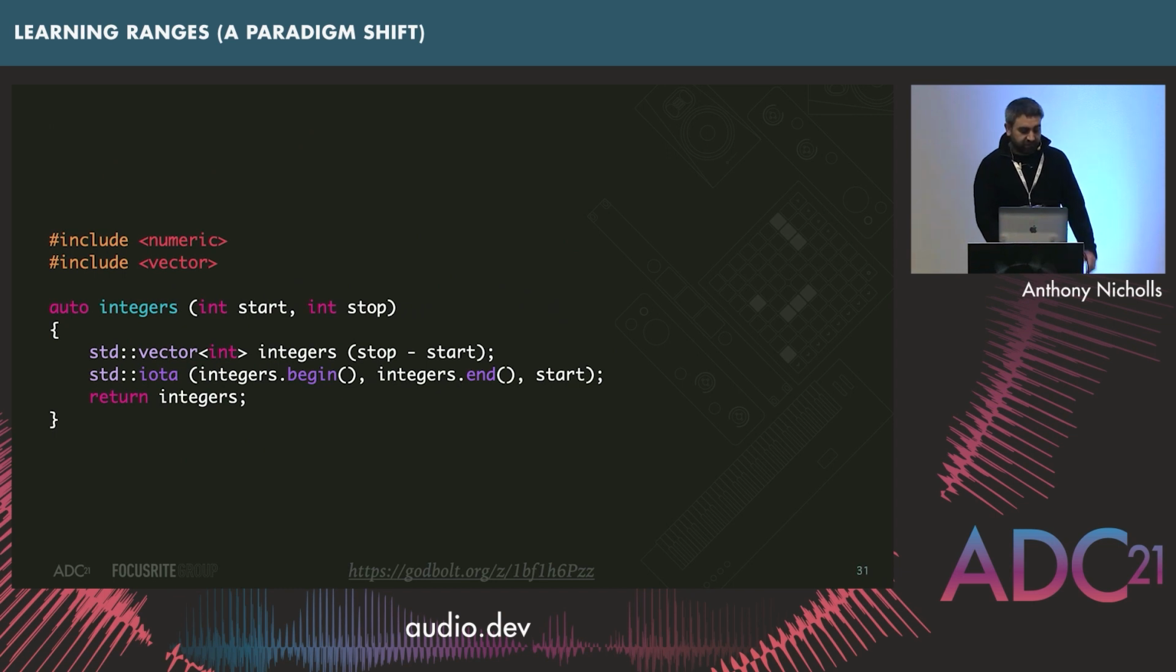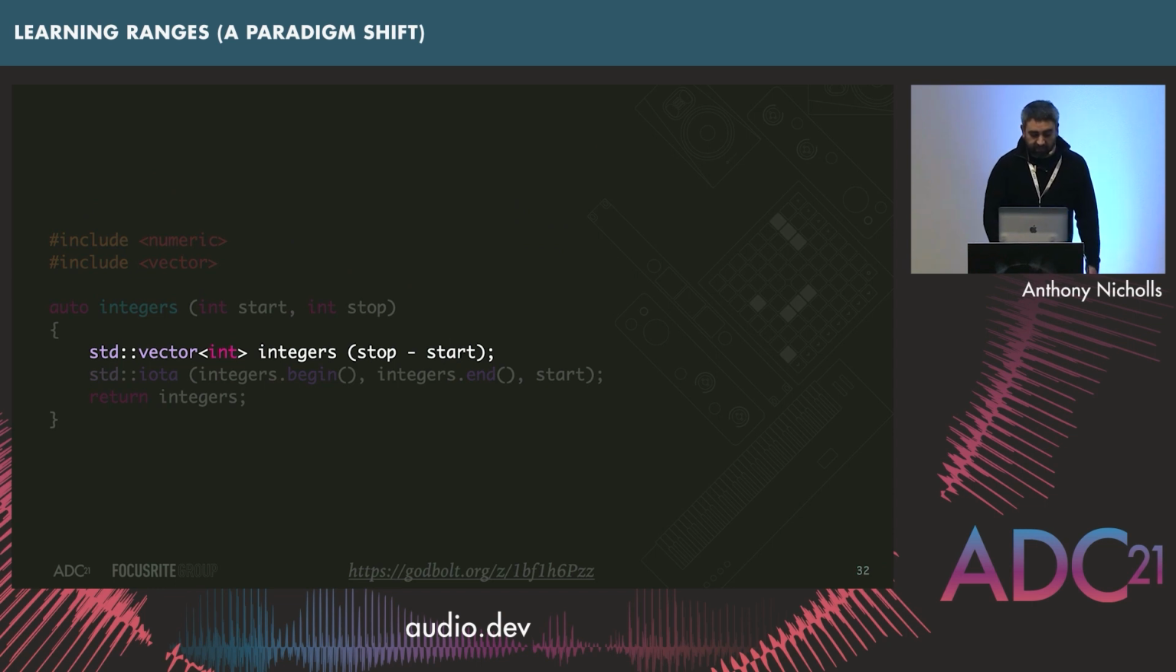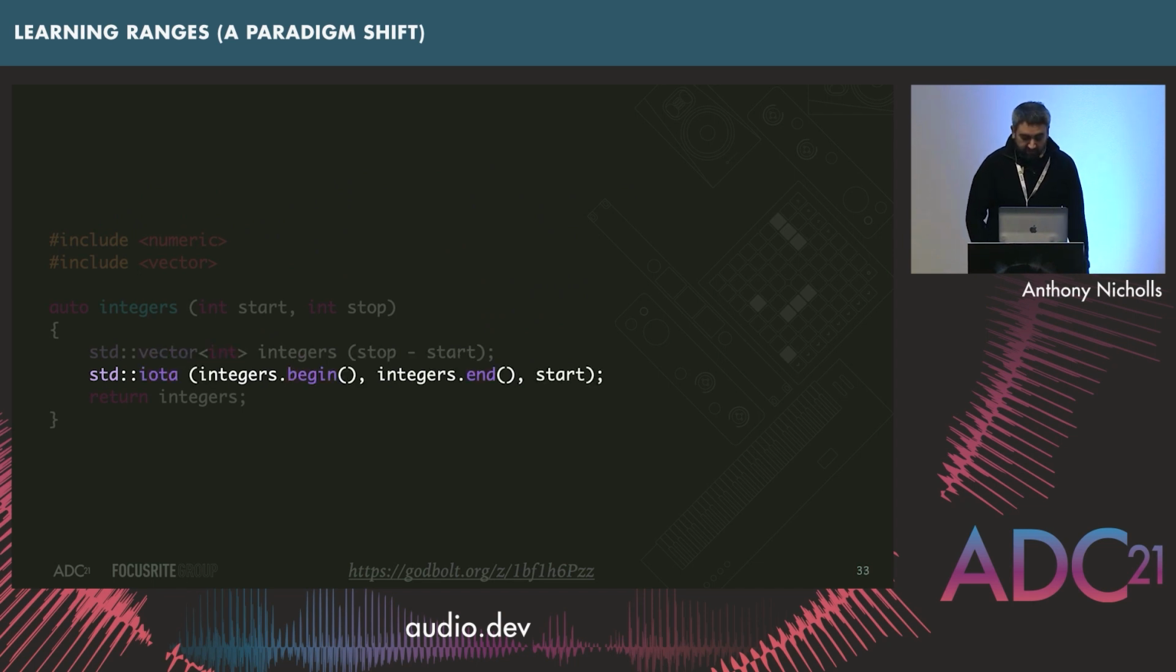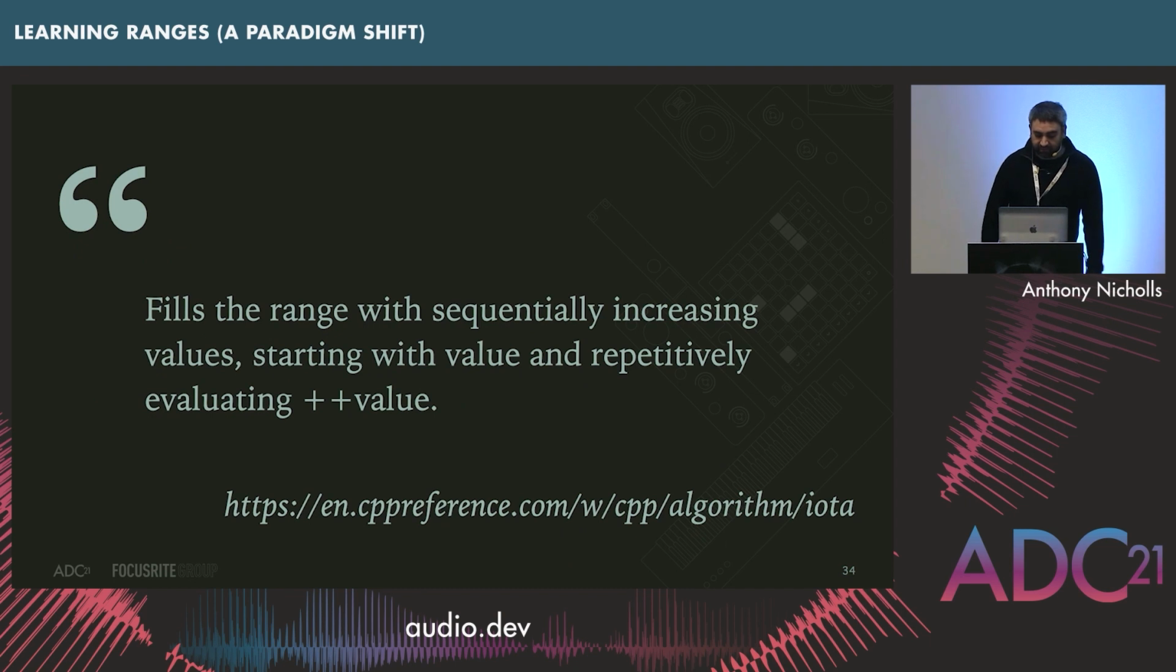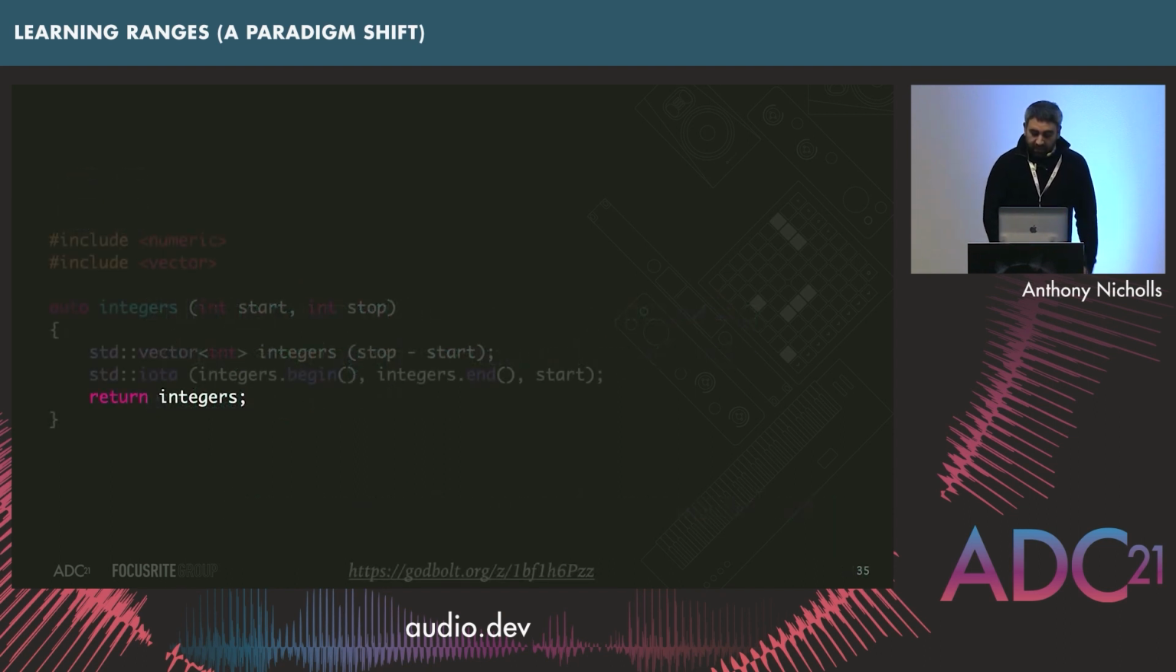So we could write a function called integers here. It takes our start and stop. We're going to create some vector that's going to be allocated the right amount of size in order to store all those numbers. We're going to use this algorithm called iota to fill the vector with all the numbers, and as described here by CPP reference, it fills the range with sequentially increasing values, starting with value and repeatedly evaluating ++value. That's exactly like our for loop, right? And then we can just return that vector.